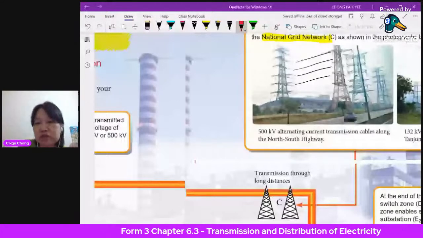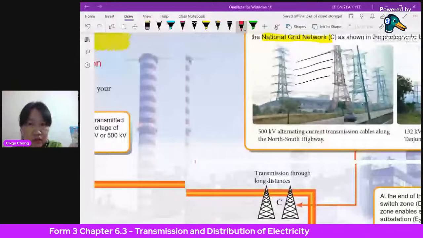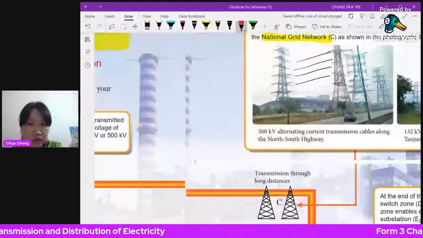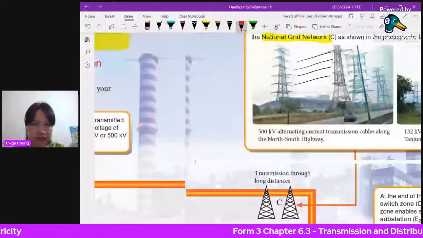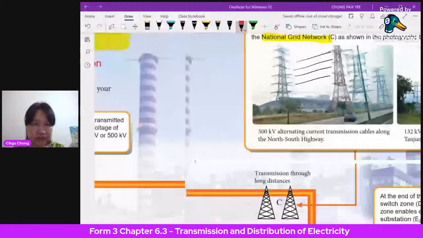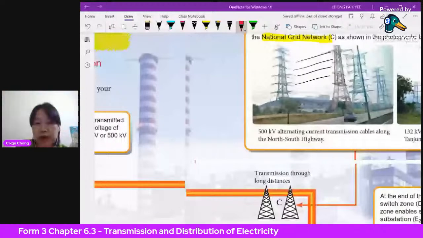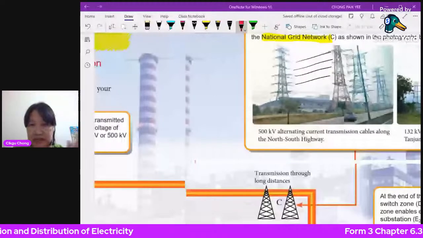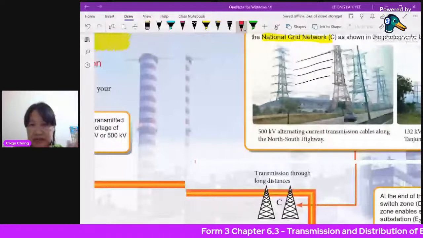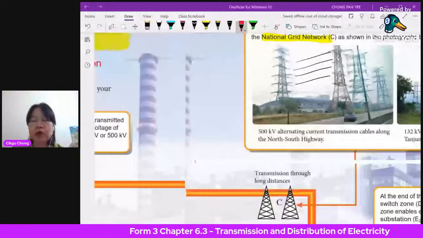So in order to prevent that, or to minimize the energy loss, what they do is they increase the voltage first. Before they transmit, they increase the voltage. That's why when you want to transmit this electricity, they do not want to transmit it at 11 kilovolts or 25 kilovolts, because if it starts at this amount, when it reaches that place, it will be even less.